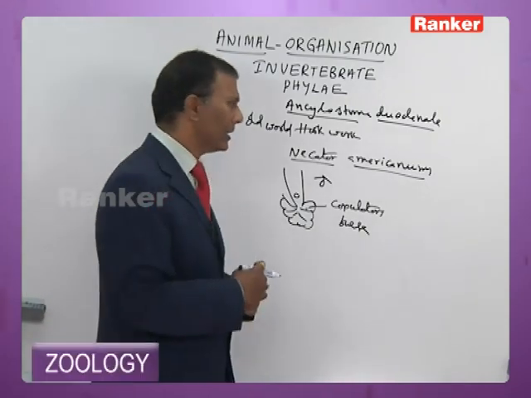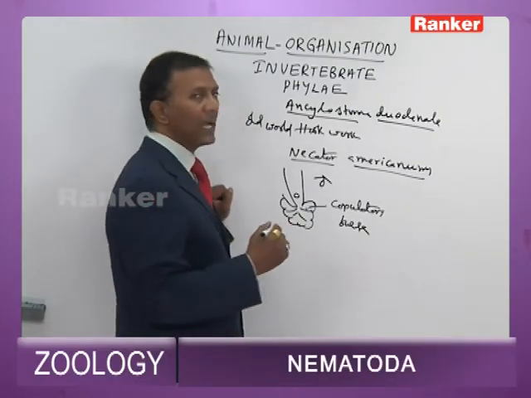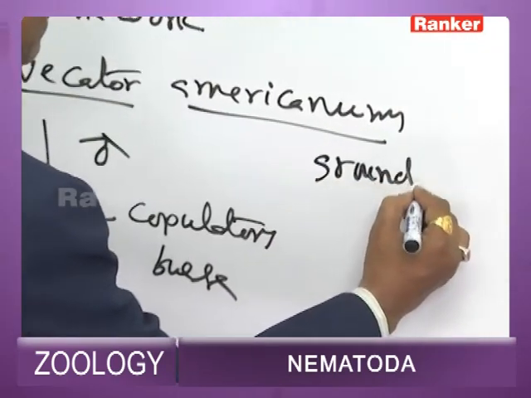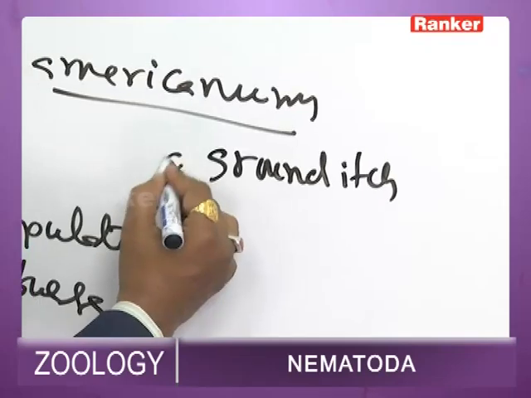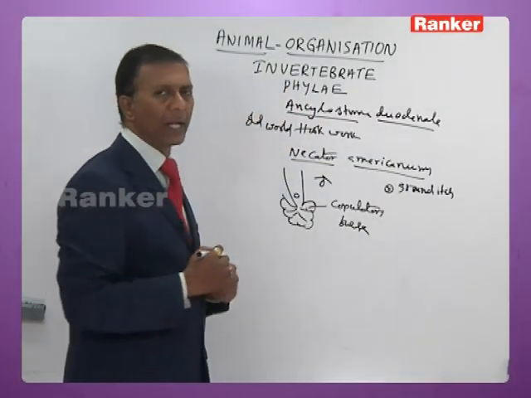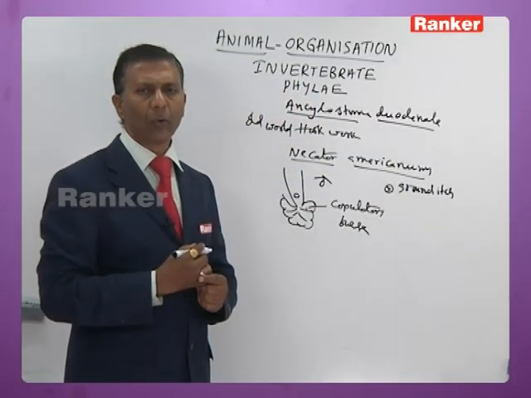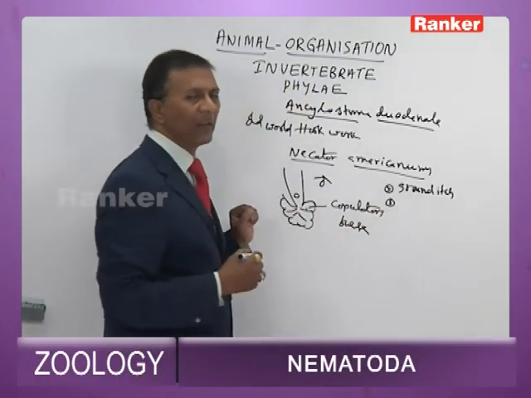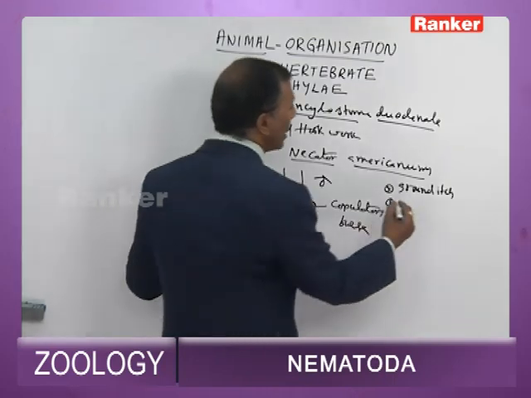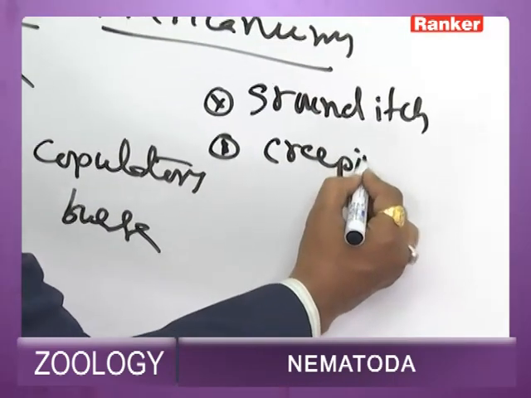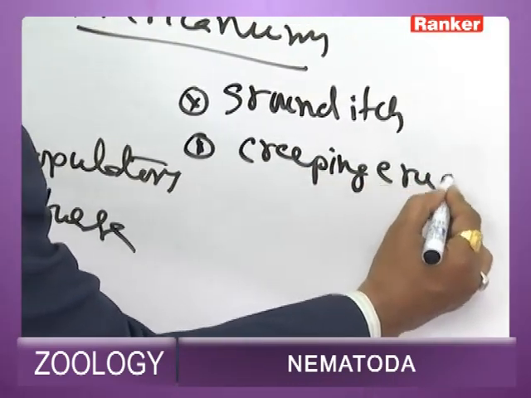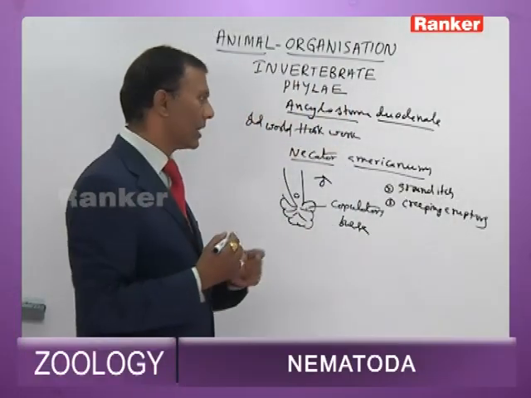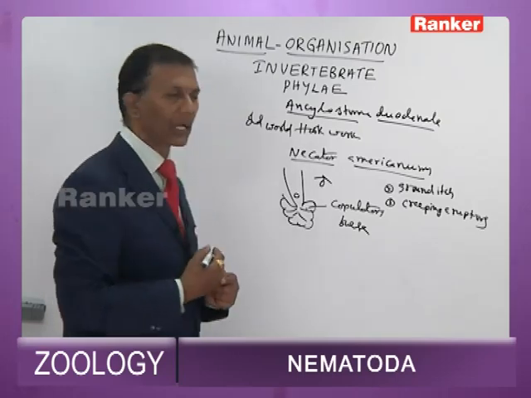The third stage larvae, while penetrating through skin, cause ground itch. While migrating to the peripheral blood vessels, they cause creeping eruptions.